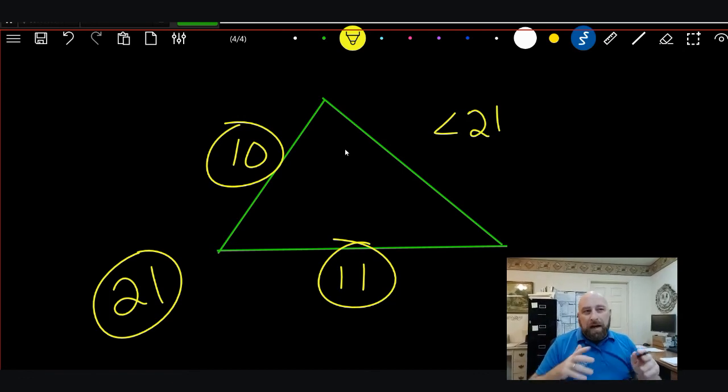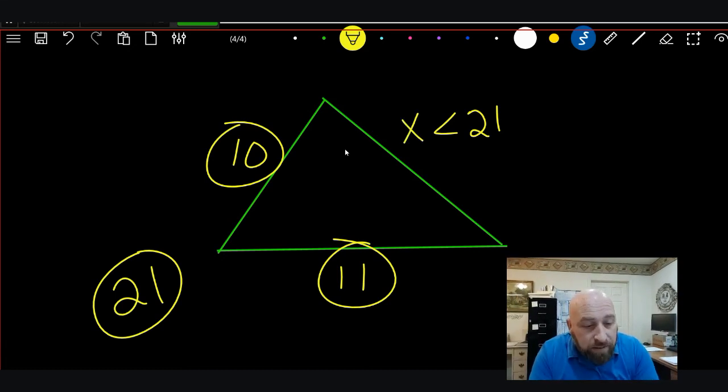And we'll talk about why all that works like that a little bit later. But the sum of two sides of the triangle is always greater than the third side. So x would have to be less than 21. It can't be more than 21. That's due to the angles and some other things, because if it's not, then you'd end up with a different shape, or you'd have an obtuse angle, or two obtuse angles or something like that. We'll get to that, but for now, just accept that as reliable and accurate.